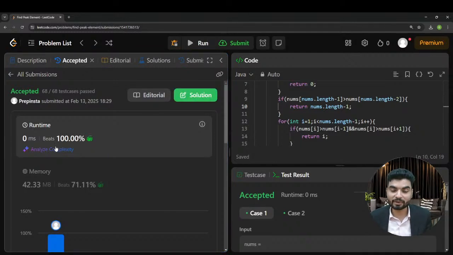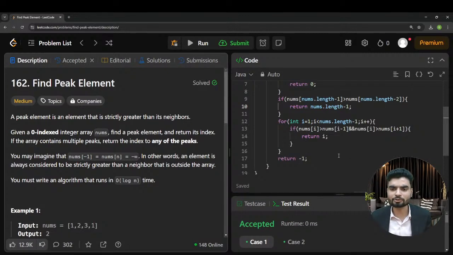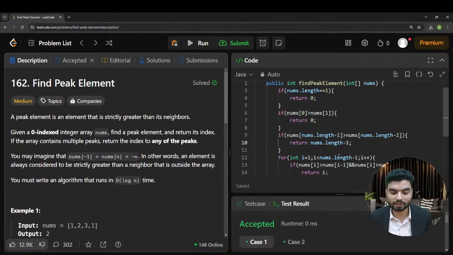Okay, but it's working. It's beating 100%. But why is this solution not applicable? Can somebody tell me why this solution is not applicable? Even if it's running fine on LeetCode itself, this solution is still not applicable.